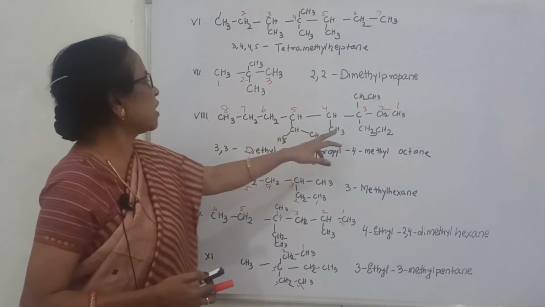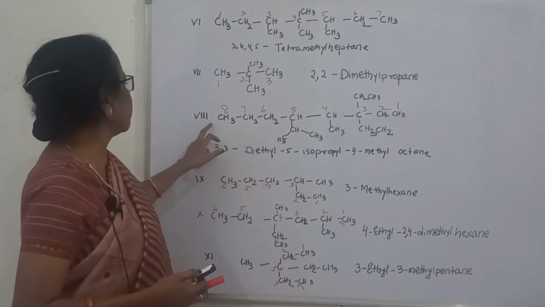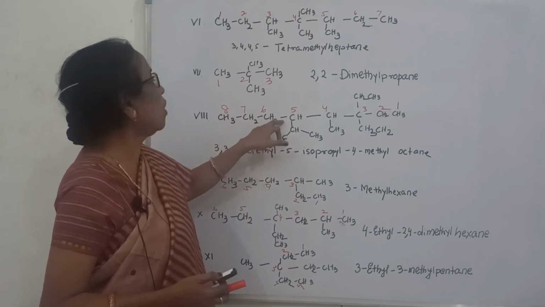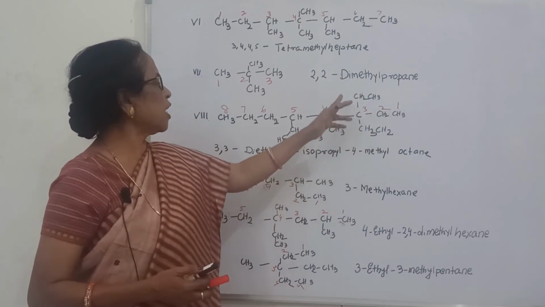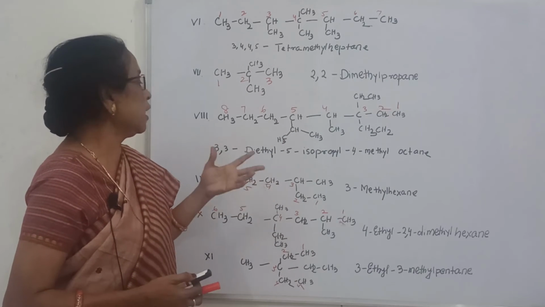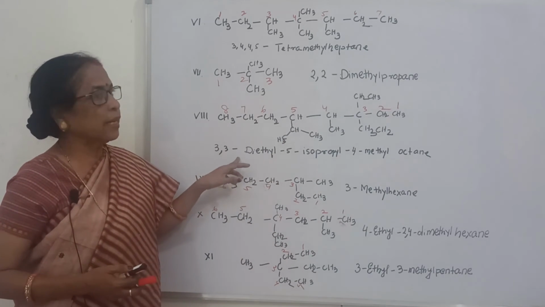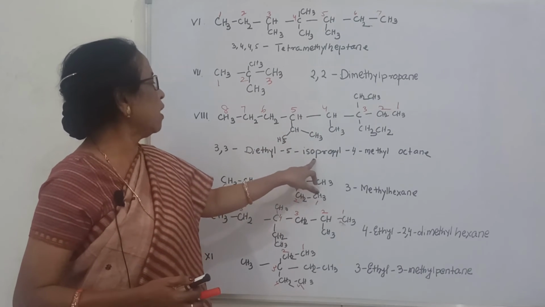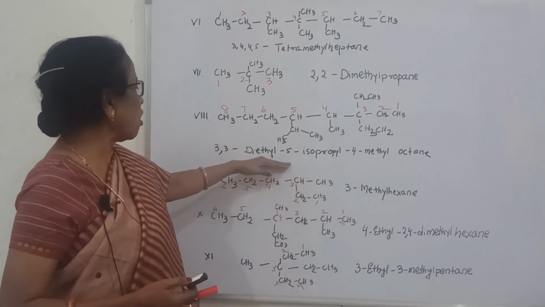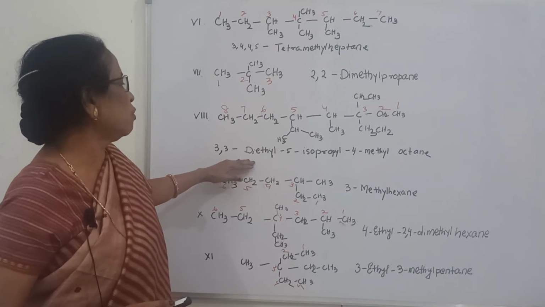Here from this side 1, 2, 3, because from this side 1, 2, 3, 4. So you count from this side 1, 2, 3. 3 positions there are 2 ethyl groups. So 3 diethyl and 5 isopropyl, 4 methyl. It is according to what?